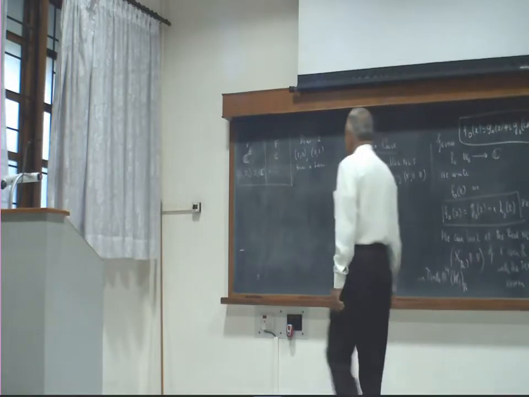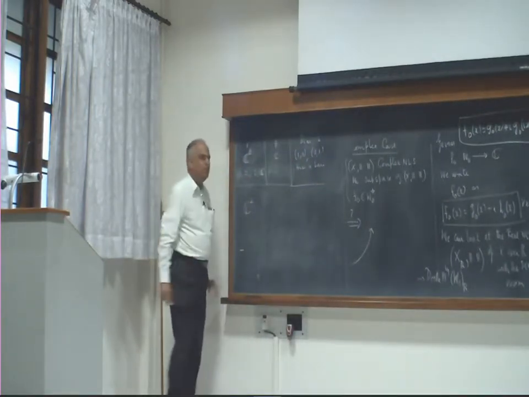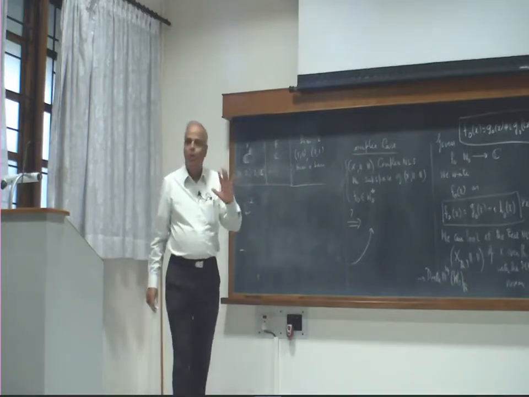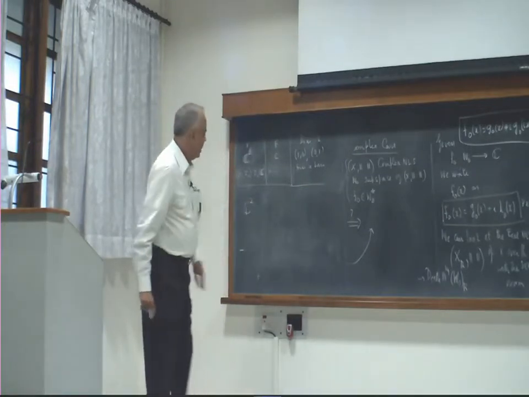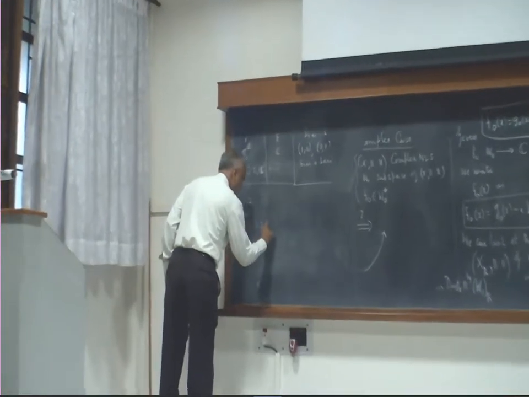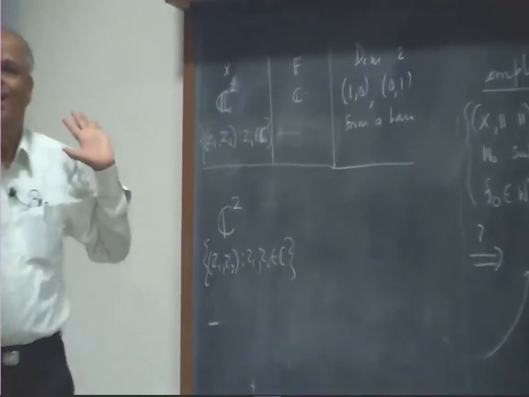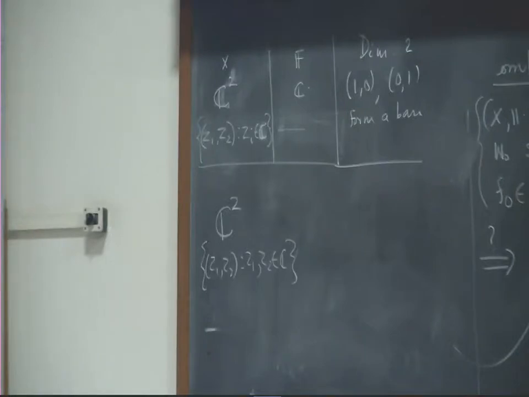Now let us take the same situation. I am going to take C2 only, same vectors. I have not changed the vectors. So whatever vectors were here, they are also here. So that box has not been changed.